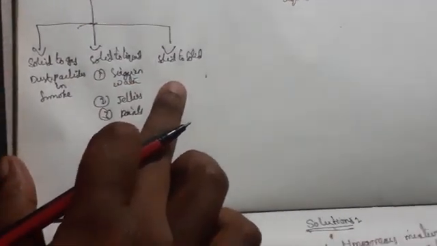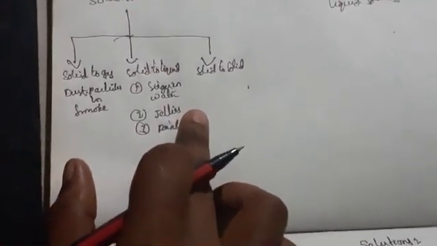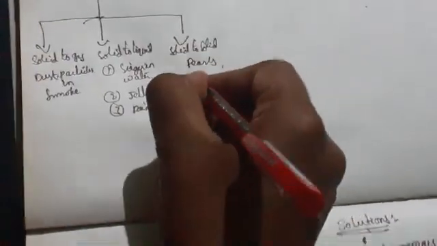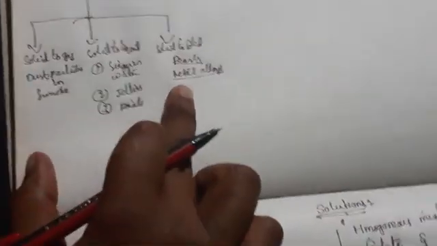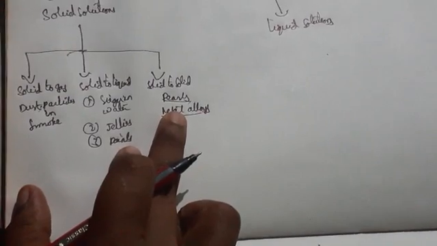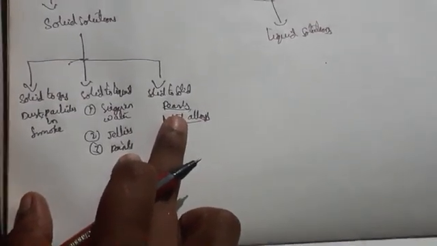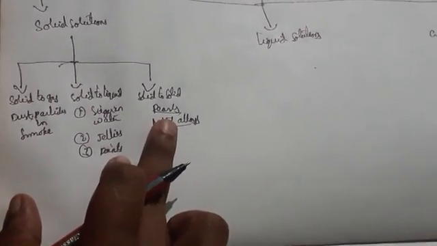Coming to solid to solid, so what are the examples of solid to solid is nothing but here pearls, the best example is pearls and metal alloys. So these two are the examples of the solid to solid. Pearls is nothing but in Telugu we say mutyalu, okay. So pearls have solid contents, only when we are mixing both solids we are going to get pearls.